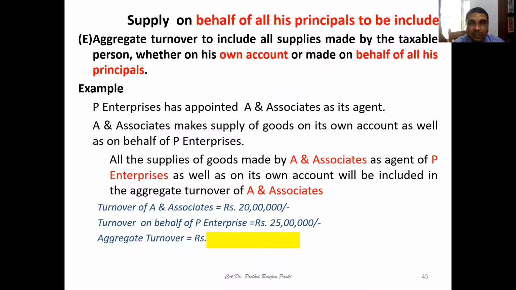Now, aggregate turnover includes all supplies made by a taxable person, whether on his own account or on behalf of a principal. For example, the turnover of a firm is 20 lakh rupees, but on behalf of a principal, he has made another turnover of 25 lakh. So total taken together is 45 lakh, which is exceeding 40 lakh. Therefore, registration is required. So own turnover as well as the principal's turnover, both have to be included.